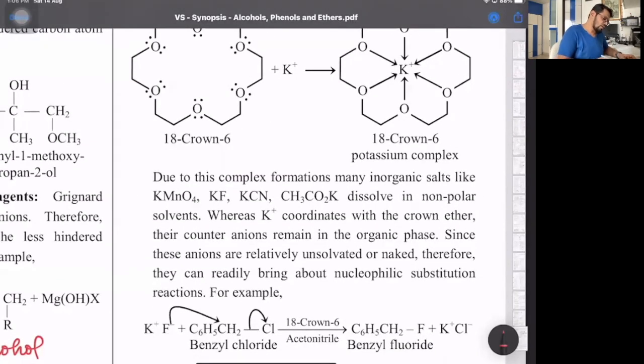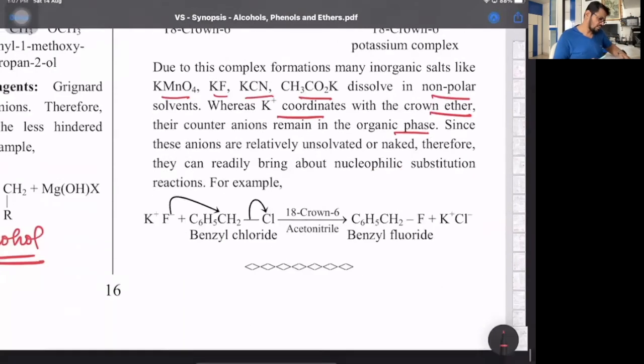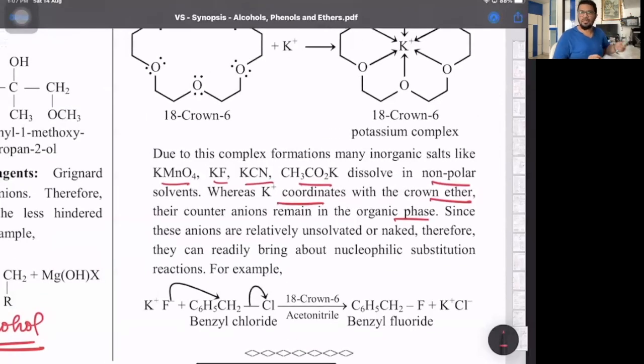It also helps potassium dichromate, potassium permanganate, potassium fluoride, potassium cyanide, potassium acetate dissolve, as K+ coordinates with crown ethers in the organic phase. So it's basically extraction of metals. That's it, that's the part.